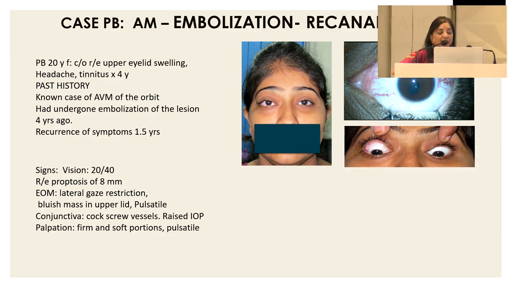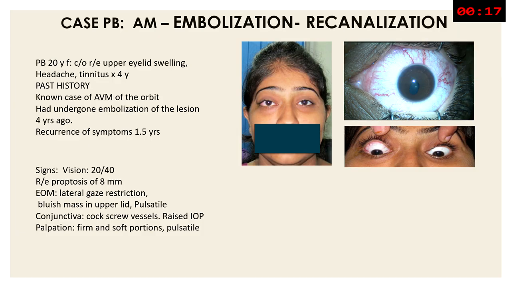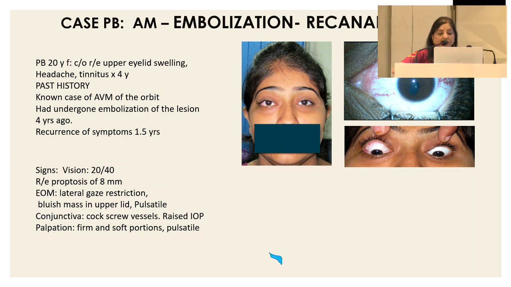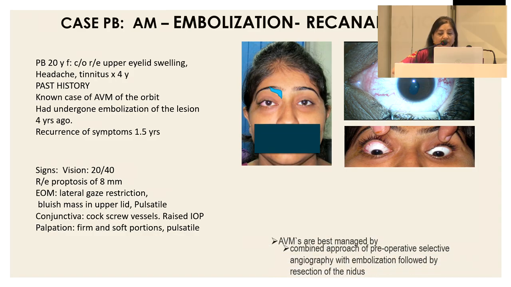There was a bluish mass in the superior nasal quadrant, and it was pulsatile. The area just next to it was pulsatile. You can see the corkscrew vessels, and on palpation there were firm and soft portions both. This is the area where the firm portion was palpable, and just below it was the pulsatile portion.